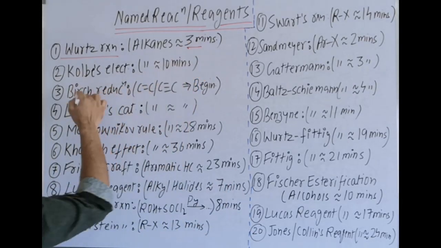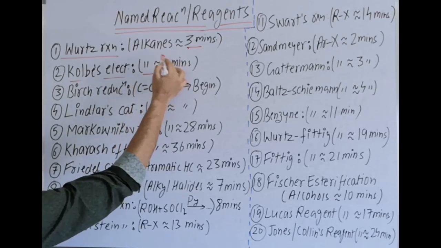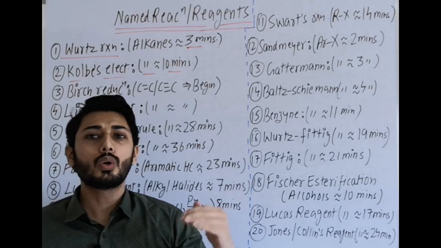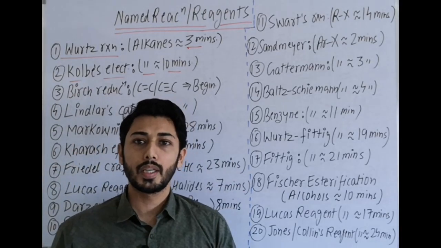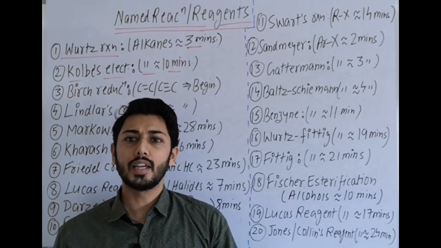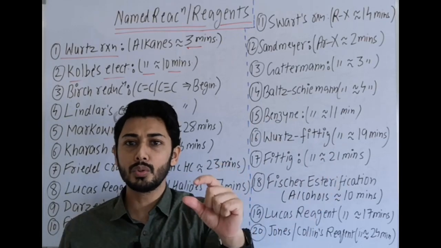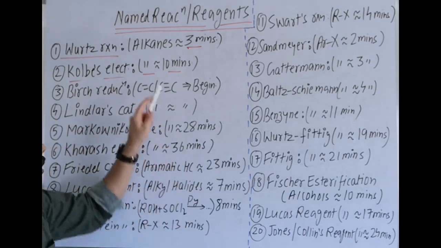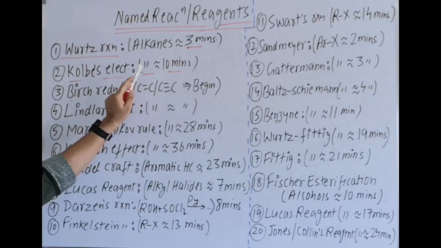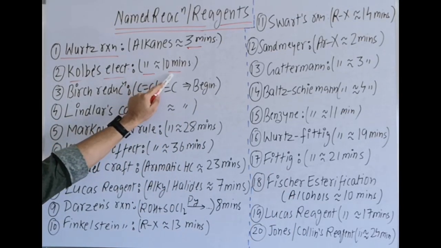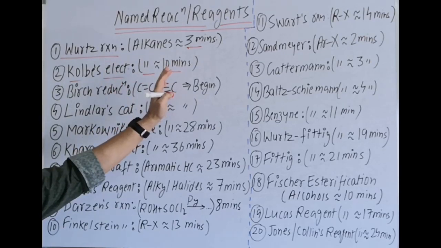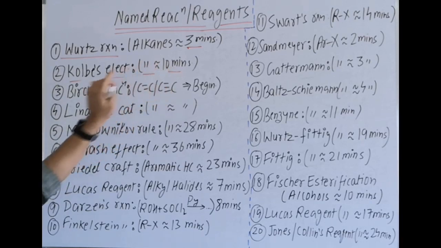Then Kolbe's electrolysis method. It is in hydrocarbons, and I have discussed it in alkanes. Although Kolbe's electrolysis can be used for preparing alkanes, alkenes as well as alkynes, and in those chapters I have also used examples, but in detail with mechanism it is covered in the alkanes video. In the quick revision alkanes video, if you directly go to around 10 minutes, you will get that reaction, Kolbe's electrolysis.